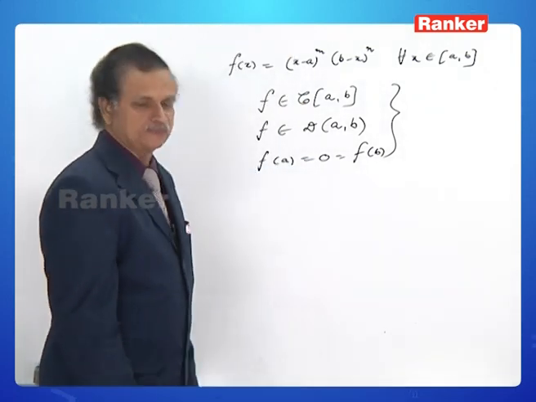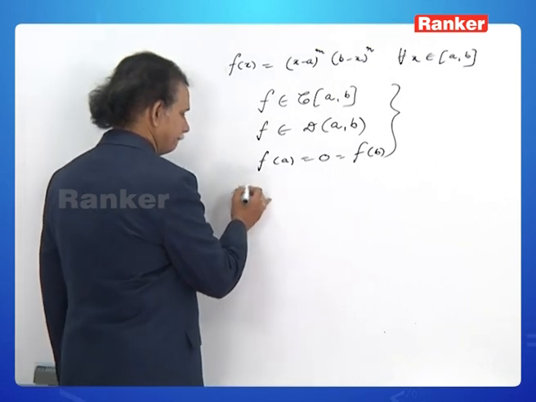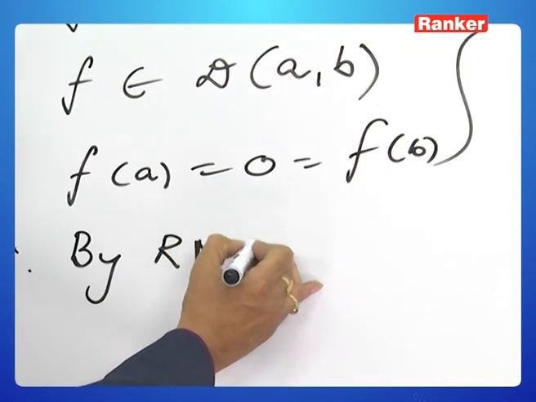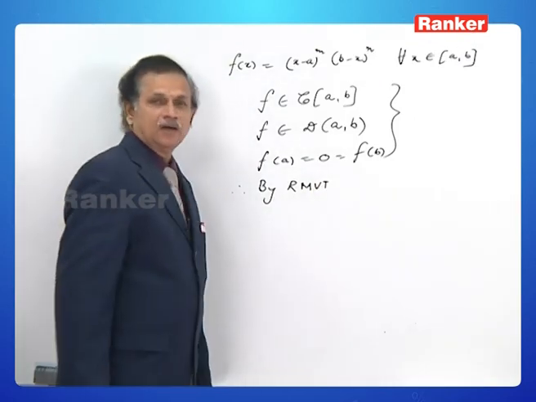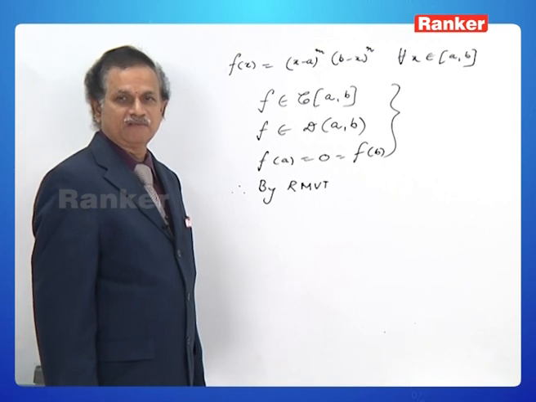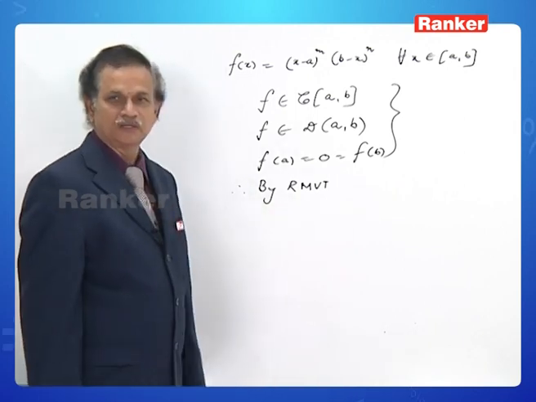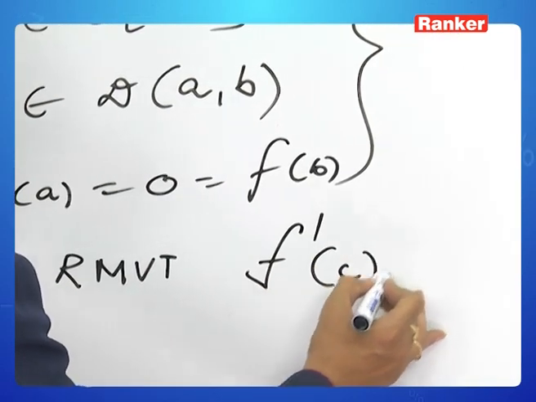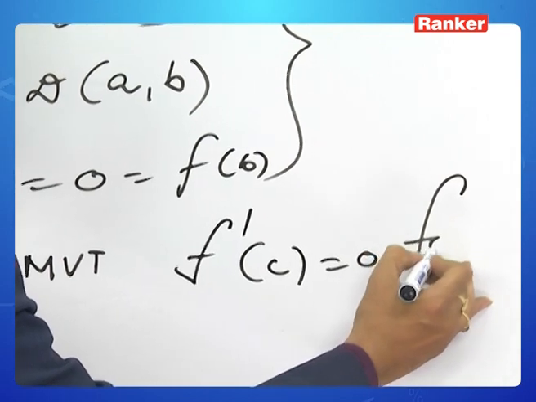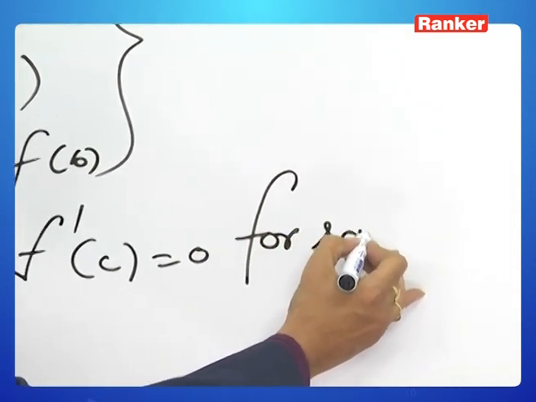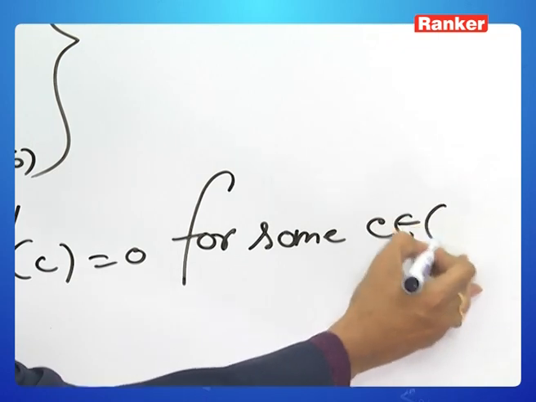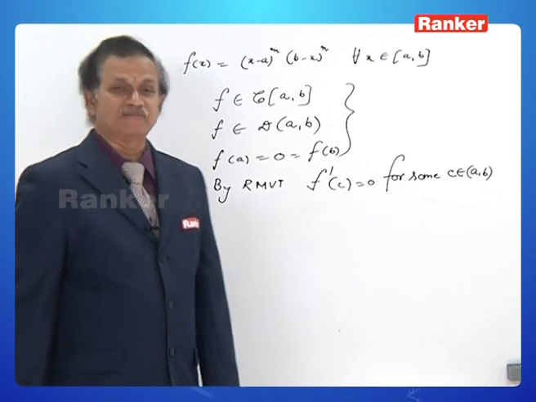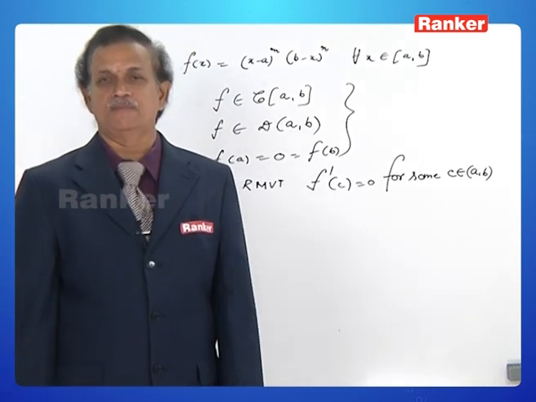And by Rolle's mean value theorem, I would like to abbreviate Rolle's mean value theorem by RMVT, f dash is equal to 0 for some c belonging to open interval a to b.